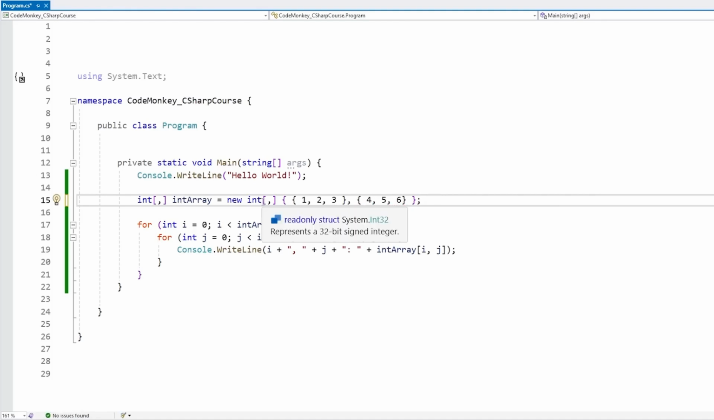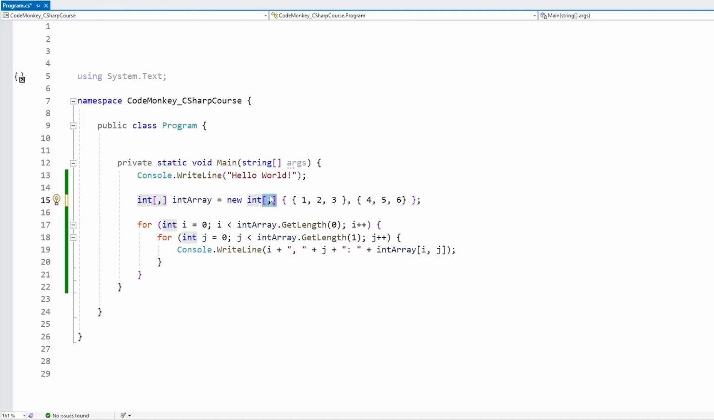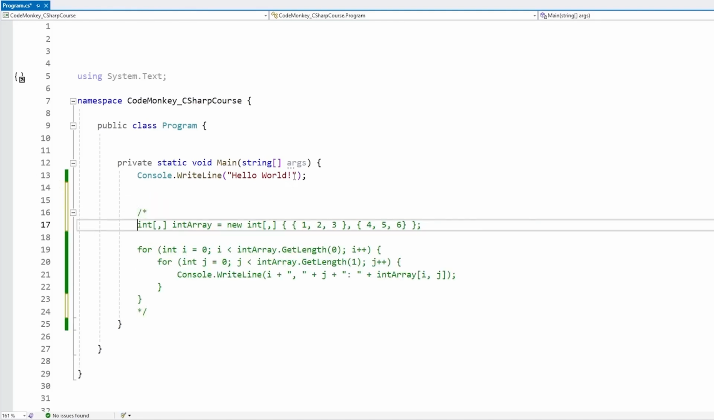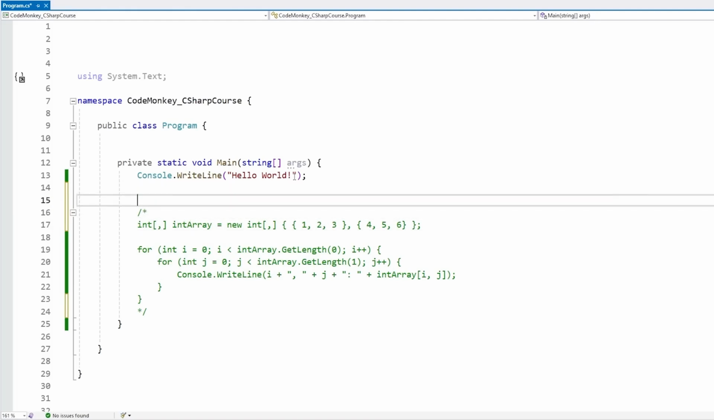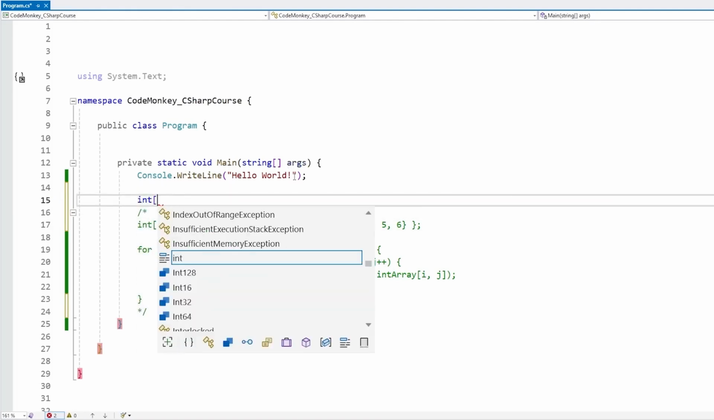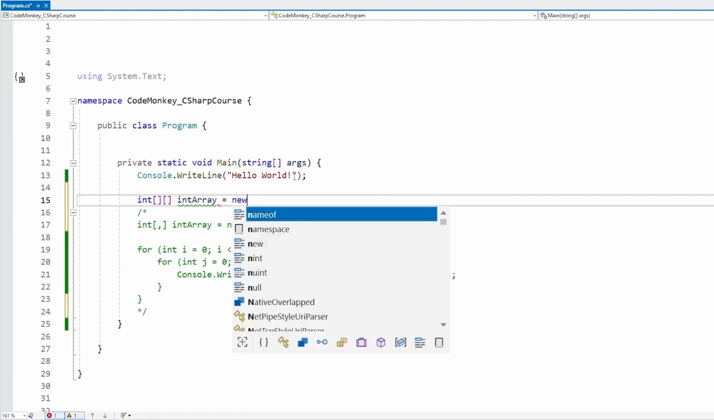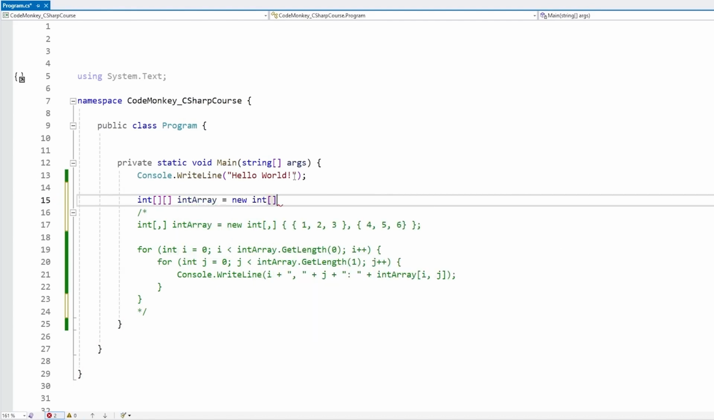This is just one way where you have a single array with multiple dimensions, and the other common alternative is simply to have an array of arrays. So instead of int and square brackets and having a comma, we have int and then square brackets, open, close, and then open and close again. This is basically creating a new array of arrays.